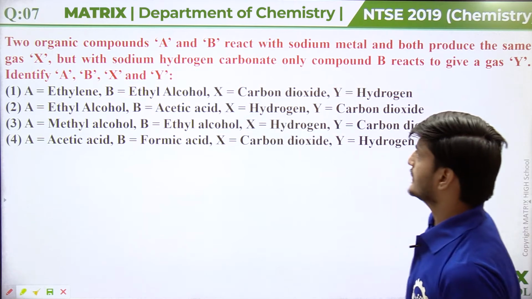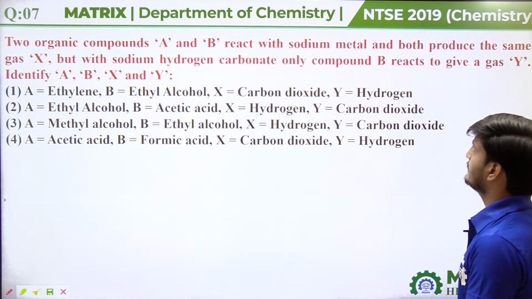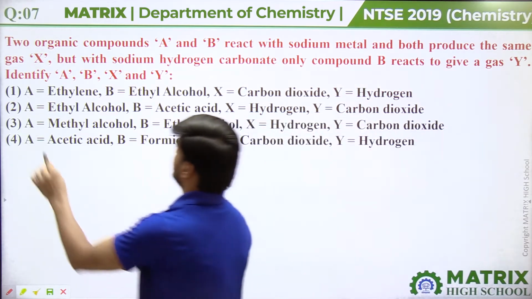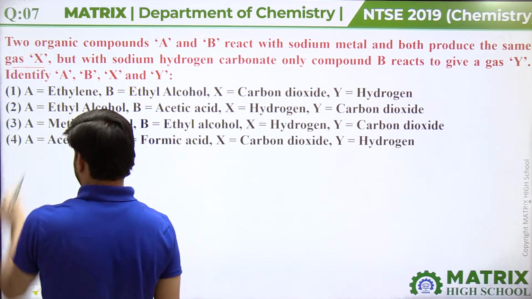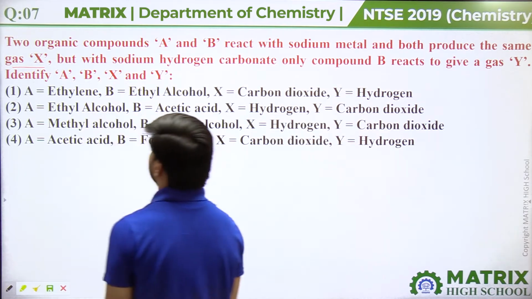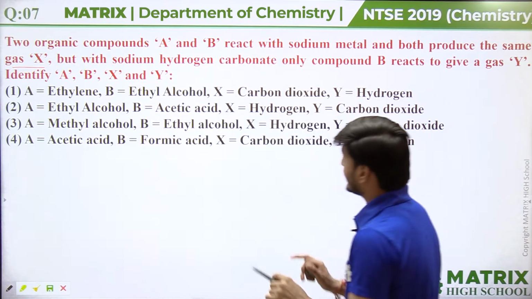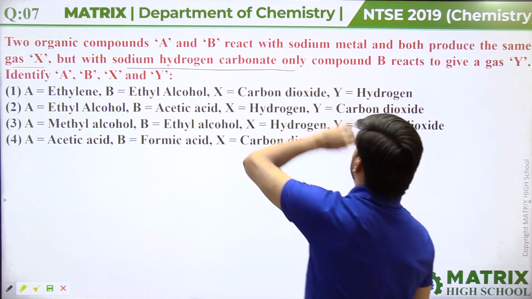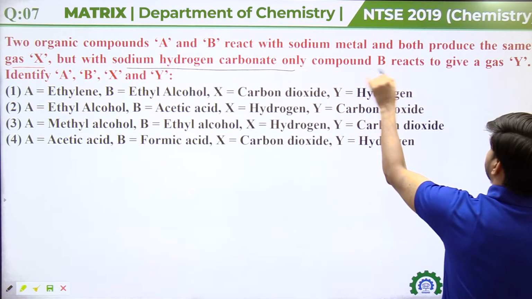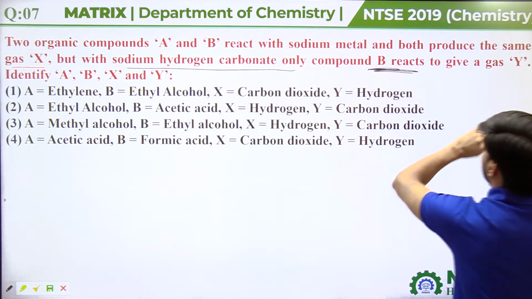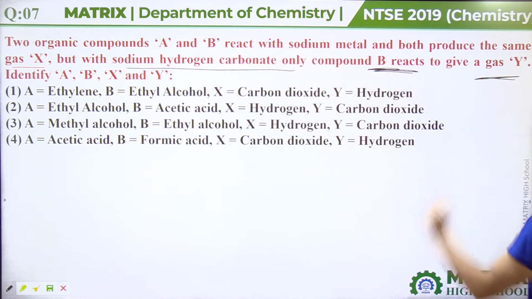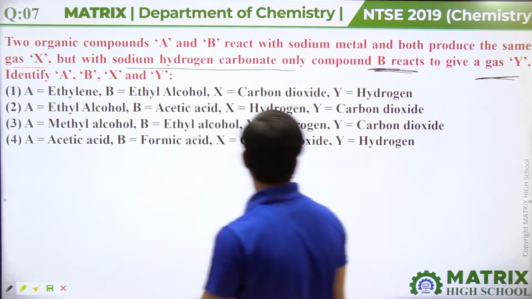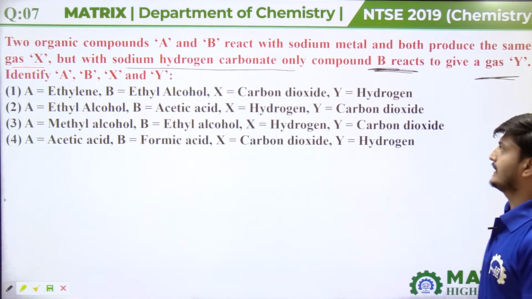Two organic compounds A and B react with sodium metal and both produce the same gas X. But with sodium hydrogen carbonate, only compound B reacts to give a gas Y. Identify A, B, X and Y. We have to identify this.